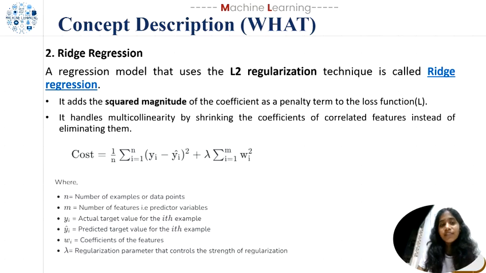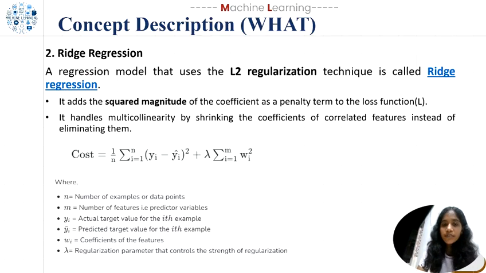Now let's understand what is ridge regression. The ridge regression model is a model that uses the L2 regularization technique, and that's why it is called the ridge regression model. It adds the squared magnitude of the coefficient as a penalty term to the loss function. Here this is the difference. It adds the square magnitude. Then it handles multicollinearity by shrinking the coefficients of correlated features instead of eliminating them.